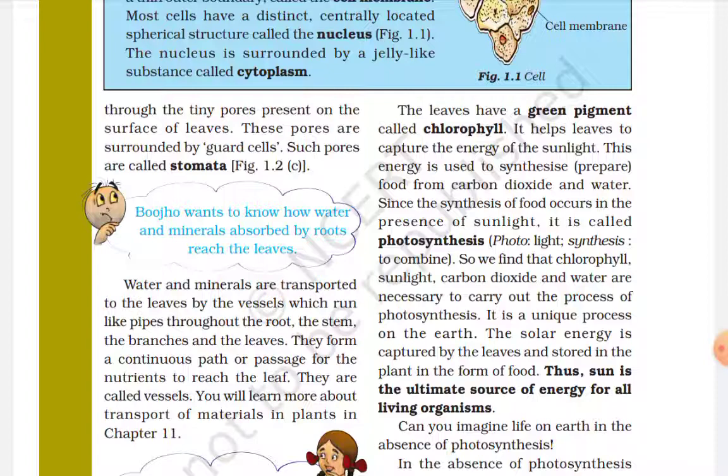And this chemical energy is used to break the bond of hydrogen and oxygen. As you all know, oxygen is a byproduct of the food made by the plants.